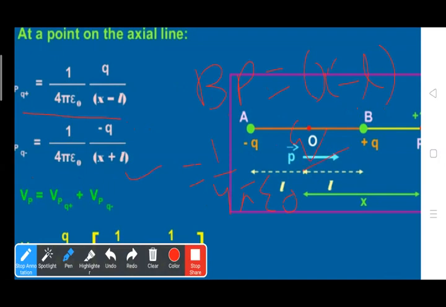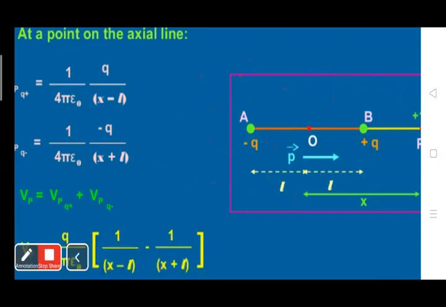Q upon BP, and we can write 1 upon 4 pi epsilon naught times Q upon X minus L. Clear? Now the potential at point P due to these two charges is the sum of the potential due to plus Q and due to minus Q. So put the values into this equation.